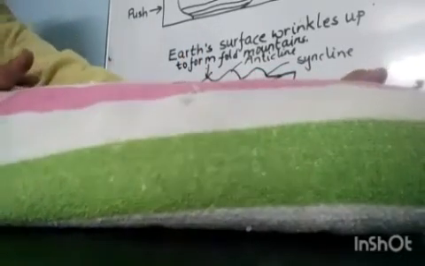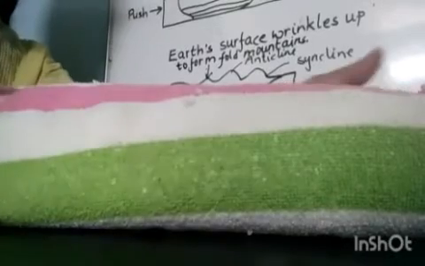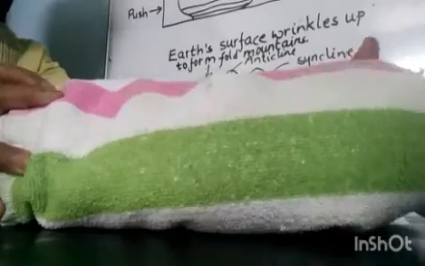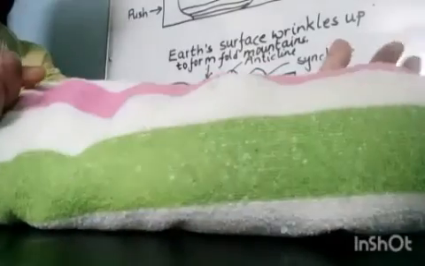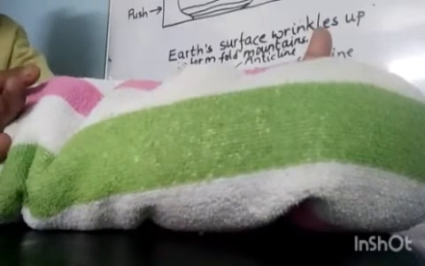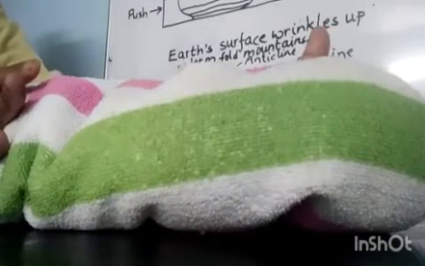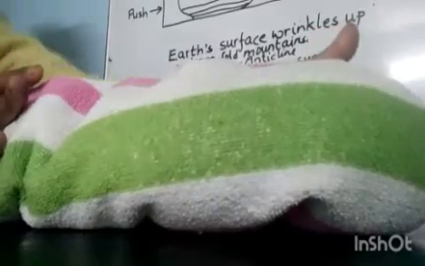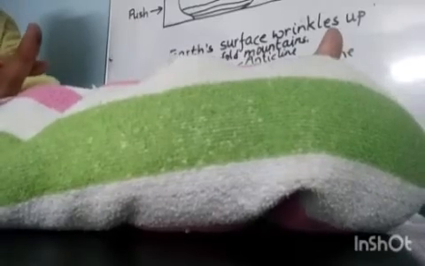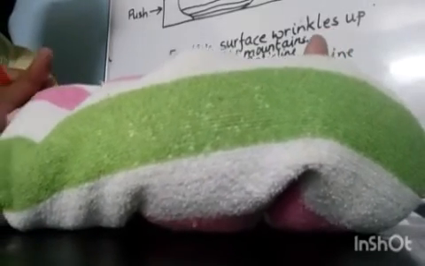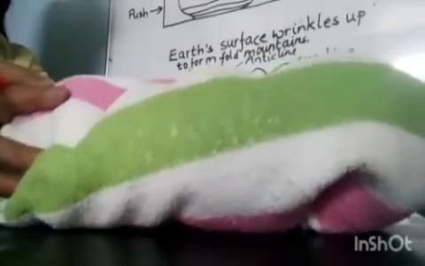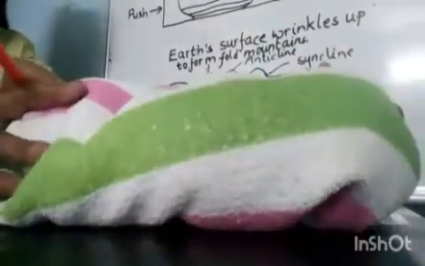If the plates move forward, pressure is coming from both sides, from here and to here. Here it starts wrinkling. If the plates move towards each other, it is called what? Converging movement of plates.